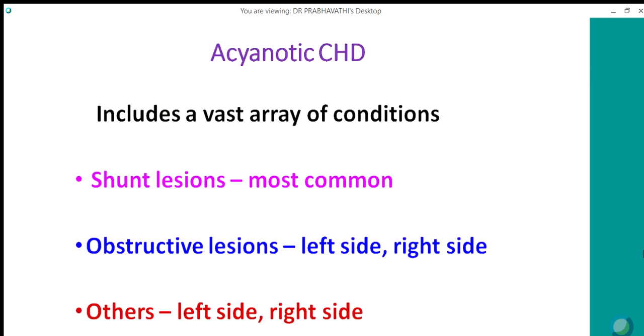So we move on to acyanotic congenital heart disease. This includes a vast array of conditions. Still, we can divide them broadly into three categories. Shunt lesions, which are the most common, occupy around 50% of congenital heart diseases. Next, obstructive lesions, which may be on the left side or right side, and remaining other lesions, again on the left side or right side.